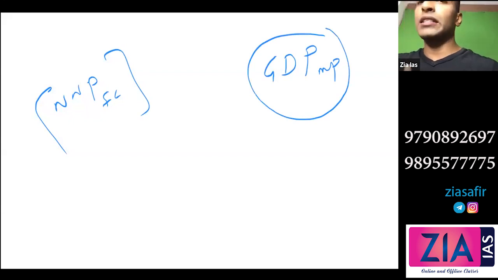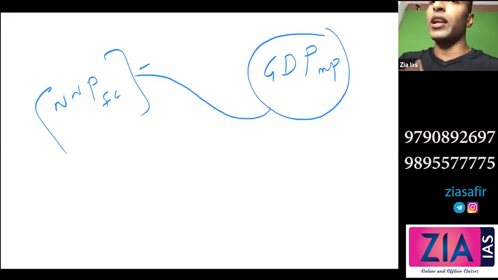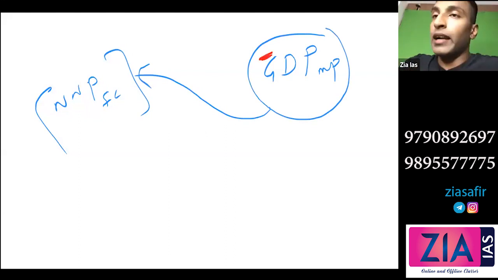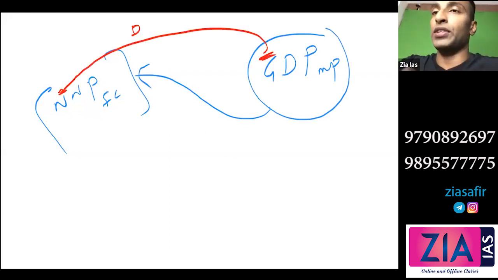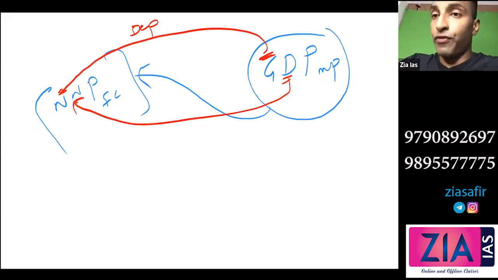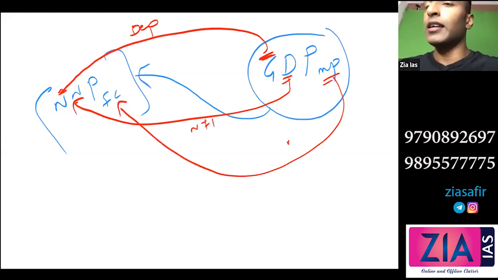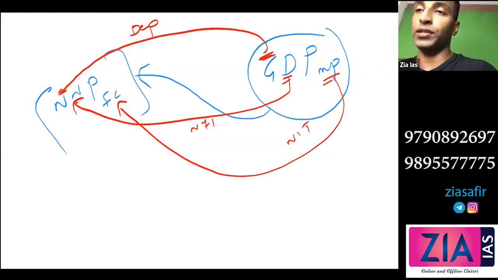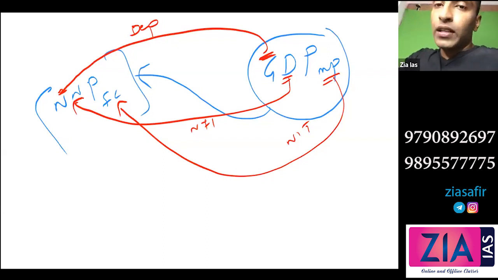So when you're adding everything, formally what you get is actually GDP market price. And from GDP market price, how can I reach here? Can anyone tell me? What I need to do is I need to change the first letter. You know what to do for that? G to N, depreciation. Then I need to change the second letter, D to N. What I need to do? NFIA. Then I need to change this market price to factor cost. What I need to do? Net indirect tax. So in 3 steps, I can basically convert this. Do you want me to show that here? First of all, GDP MP, let me convert the first letter, minus depreciation. What I get?